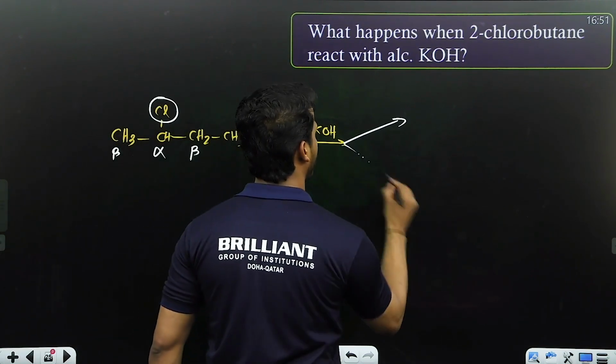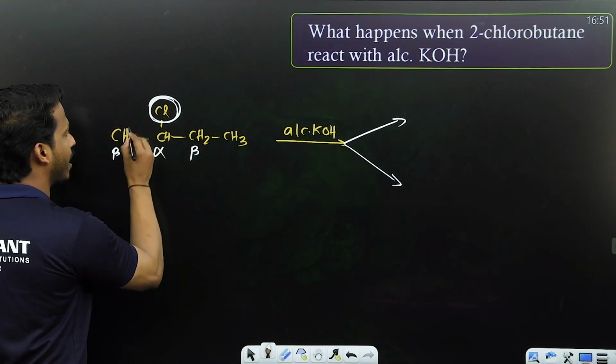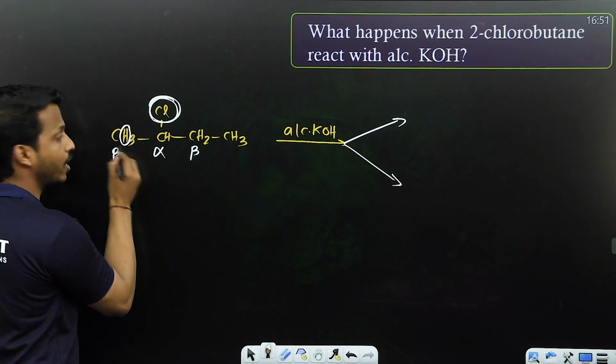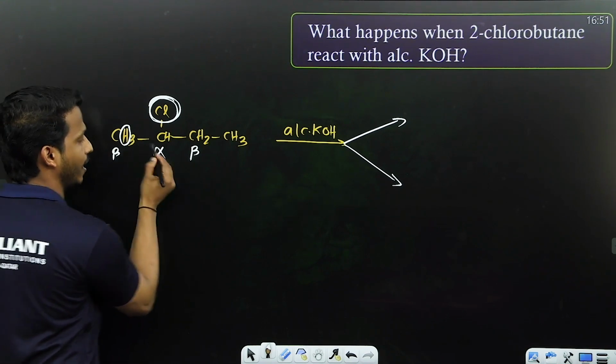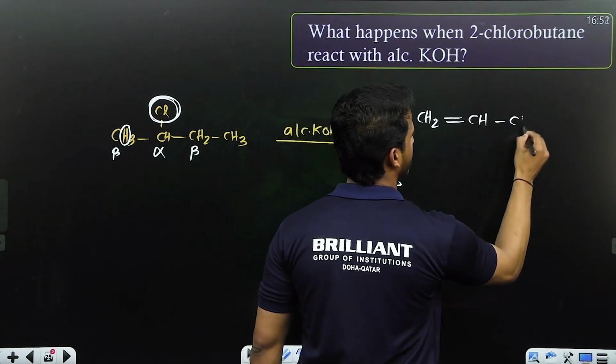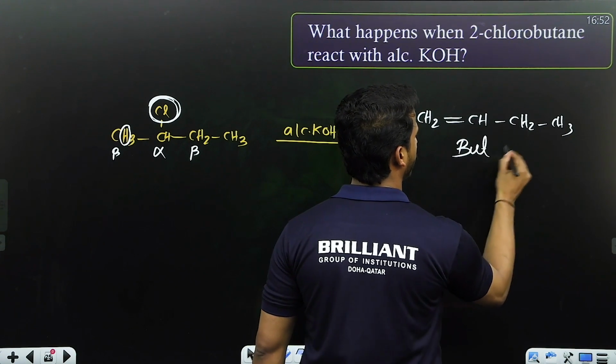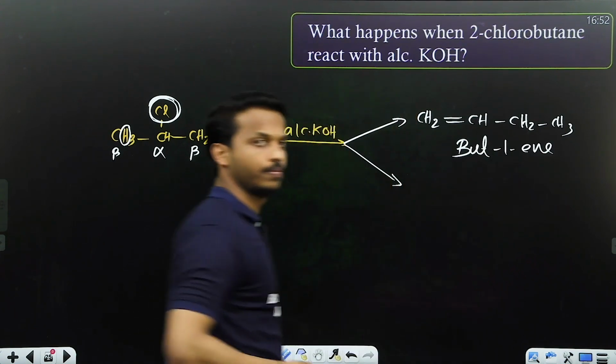So let me consider, dear all. Let me take halogen from this alpha, and let me take hydrogen from this beta first. Where do I make the double bond? Here. What will you get? CH2 double bond CH, CH2, CH3. What can we call this compound? But-1-ene.